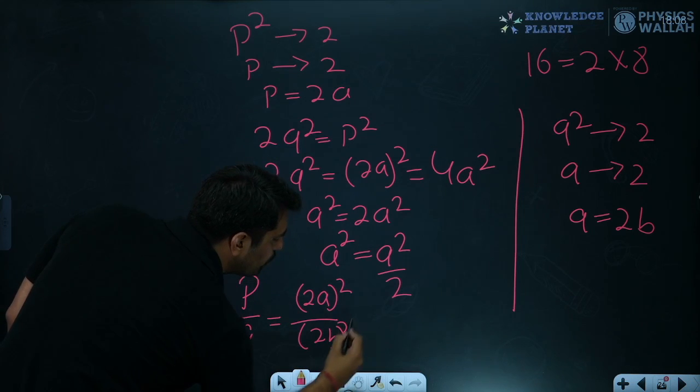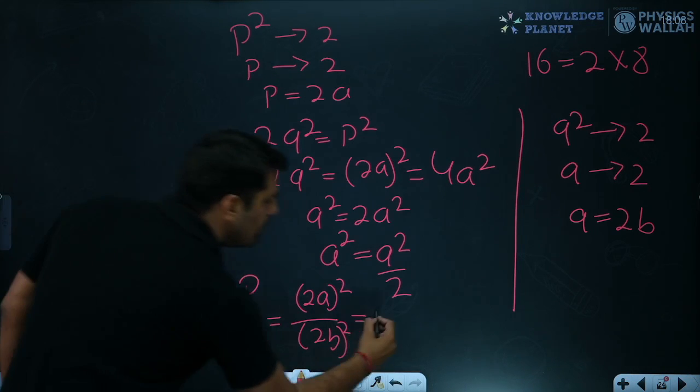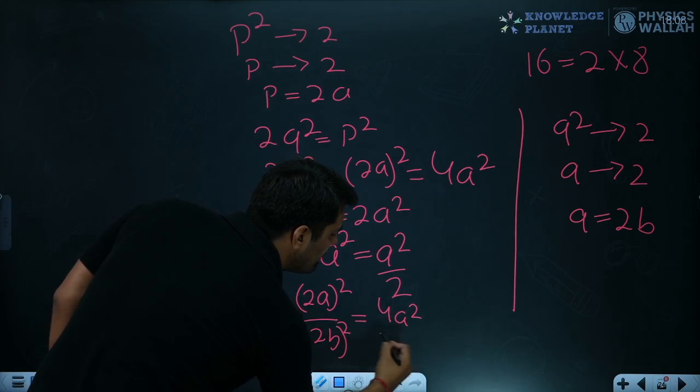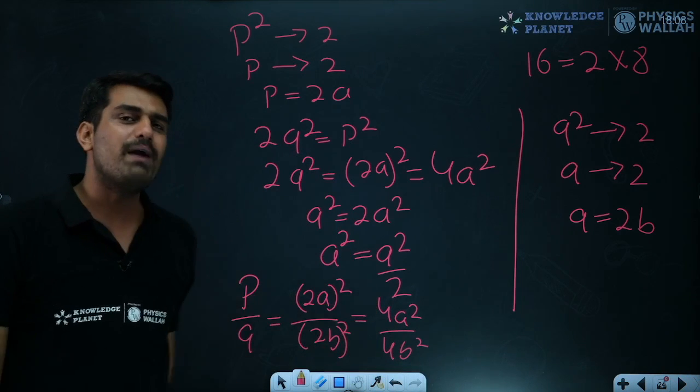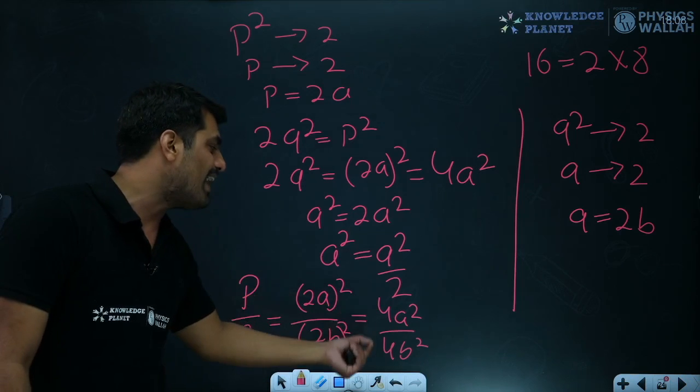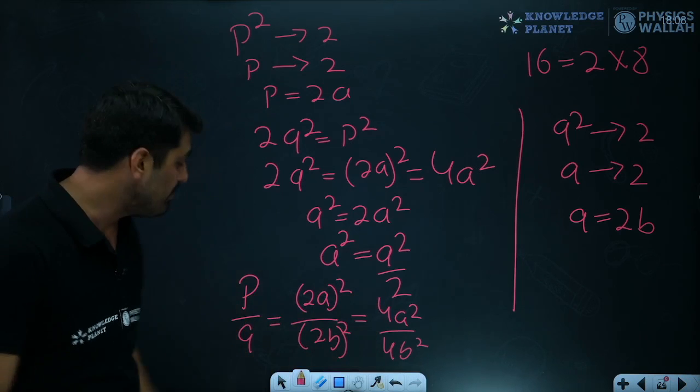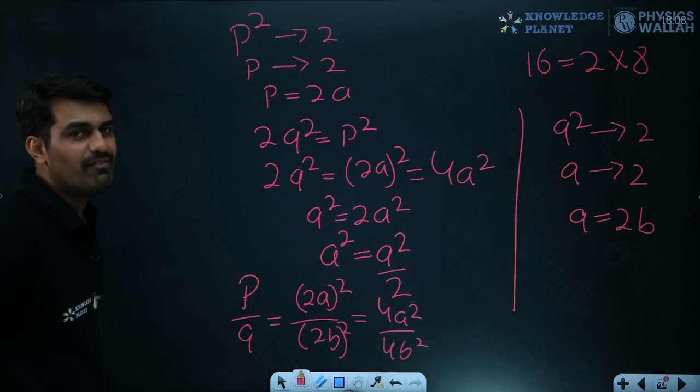One thing is very sure over here. We have come up with 4A square divided by 4B square. That means the numbers are not co-prime in the first place, because they are having common factors. P and Q are having some common factor.